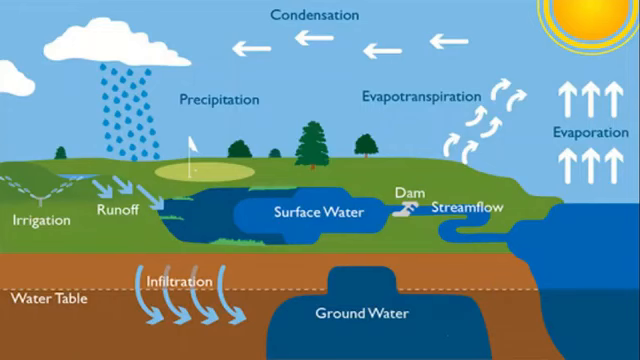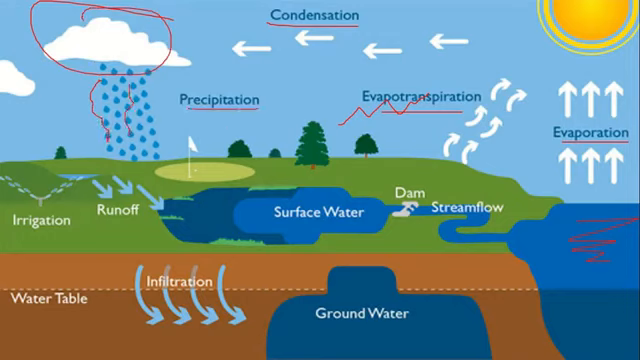Let's see the picture for better understanding. Evaporation takes place from the surface water and transpiration from the plants. Water vapor gets condensed into clouds. The clouds melt and sometimes burst, resulting in precipitation of different forms. A part of water from precipitation flows over the land, which is called runoff, and another part infiltrates into the soil, which builds up the groundwater.